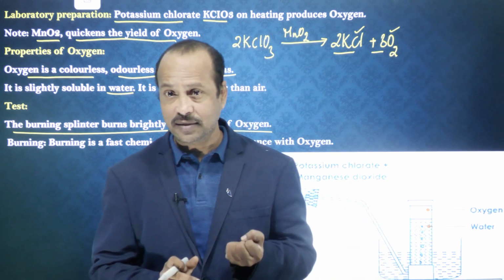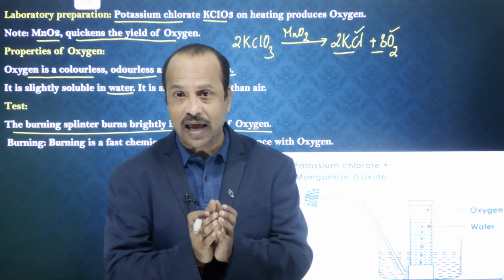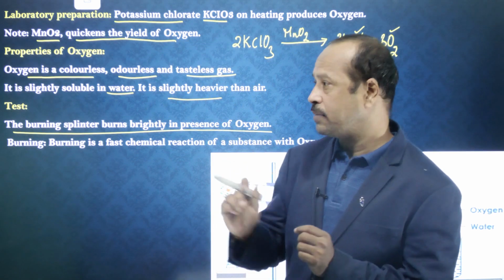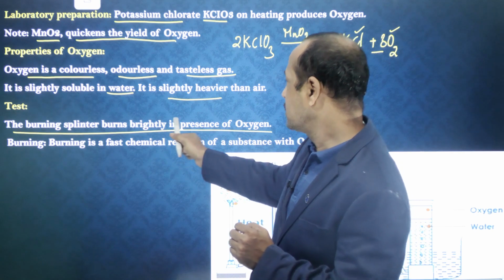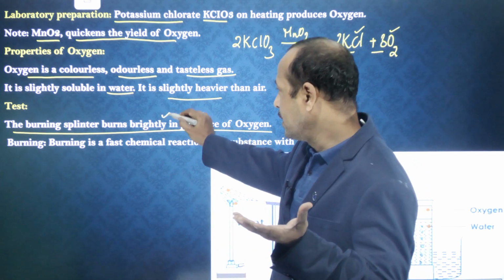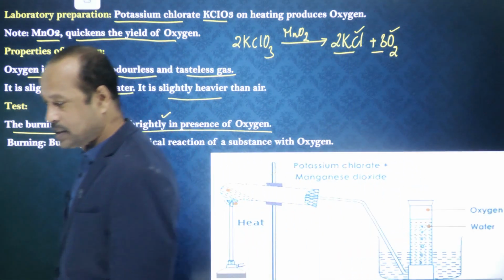By utilizing this dissolved oxygen, the aquatic animals can live. Okay, and how do you test the oxygen? Oxygen can be tested by bringing a burning splinter near it, and it burns more brightly. Yes, students, once go through this slide.